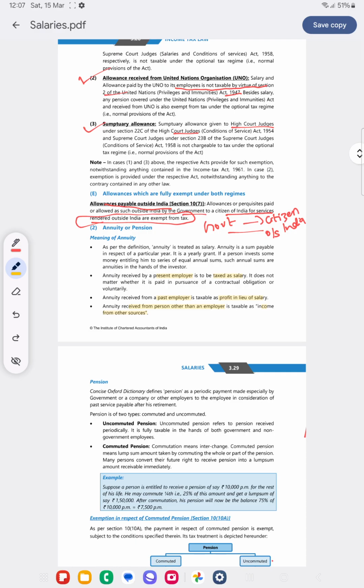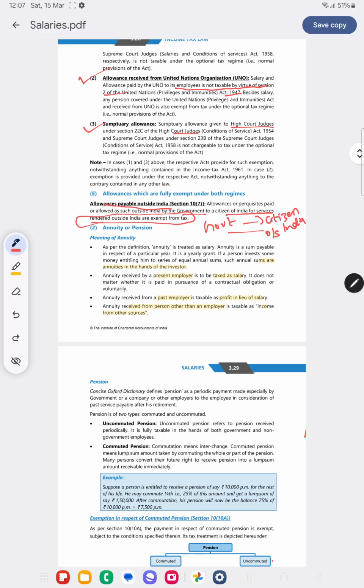Okay, so let's start with the next topic, annuity or pension. What is annuity? Annuity will be treated as salary. It is periodic payments. A person invests some money, then monthly or yearly, he will get equal annual sums. Such annual sums are annuities in the hands of the investor.